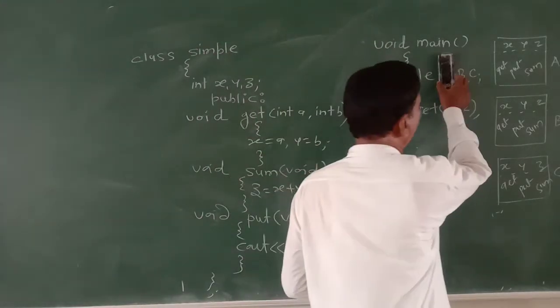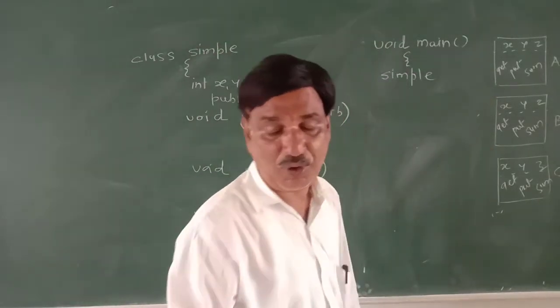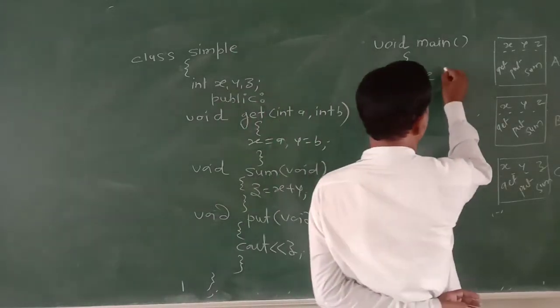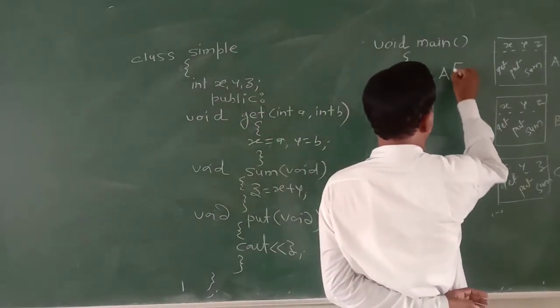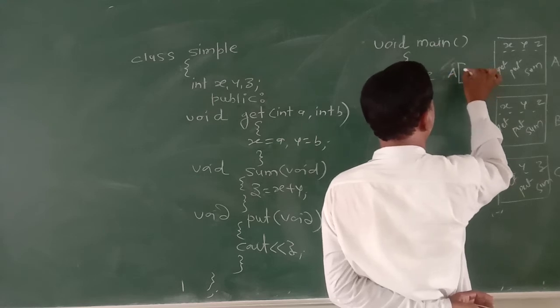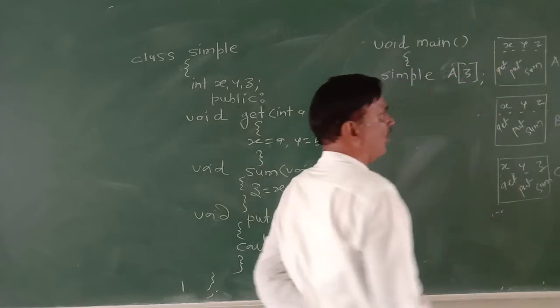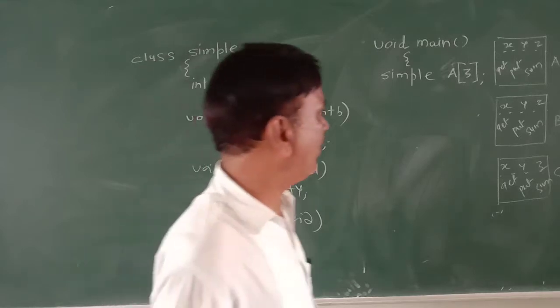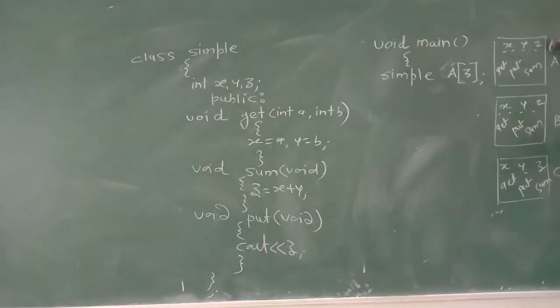But instead of declaring 3 different objects, we have decided to create A of 3. This is the array. An array is a collection of variables of the same data type that share a common name.